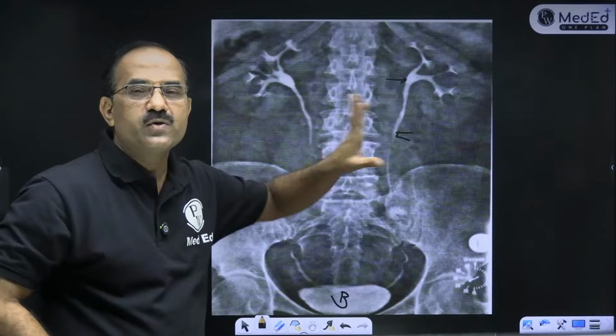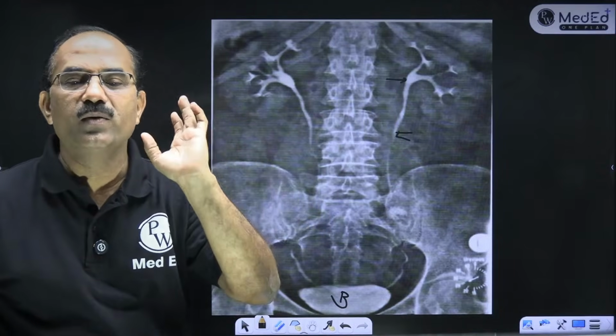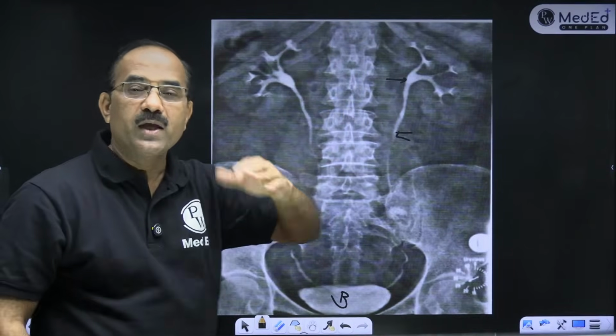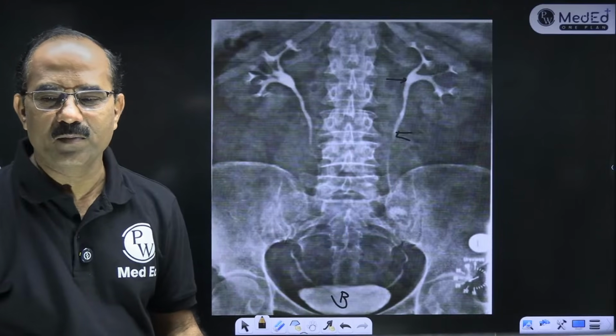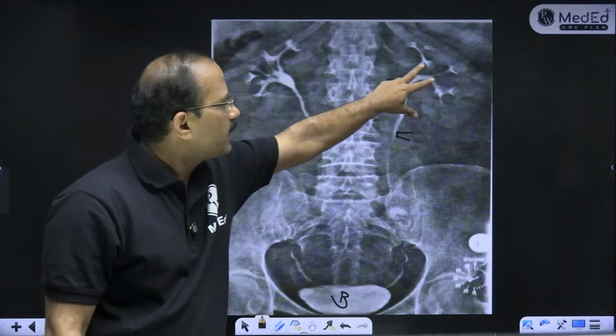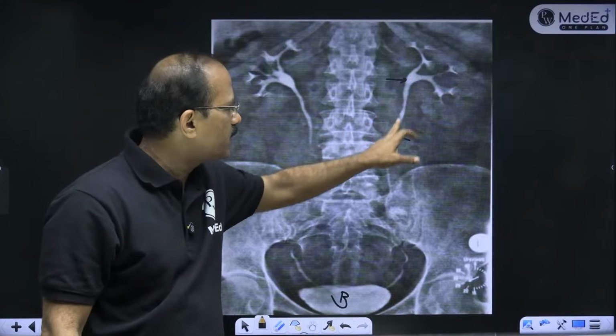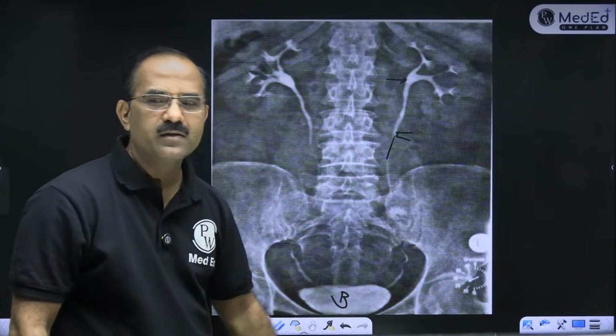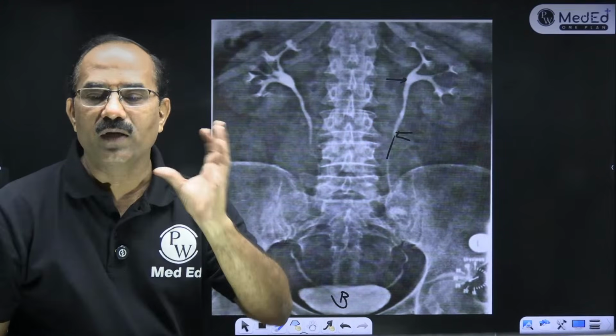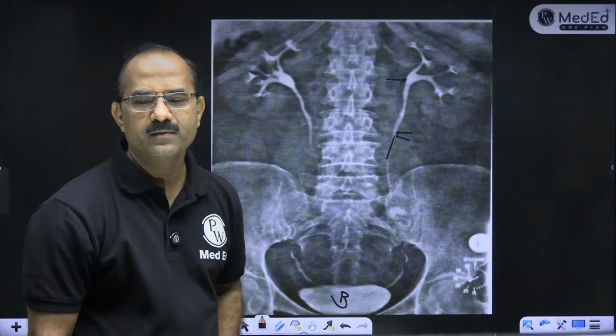So this is known as a pyelogram. Pyelogram is the name of the X-ray. Pyelography is the procedure. These are the minor and major calyces, this is the pelvis, this is the ureter, that's the bladder. Fine. Pyelogram.